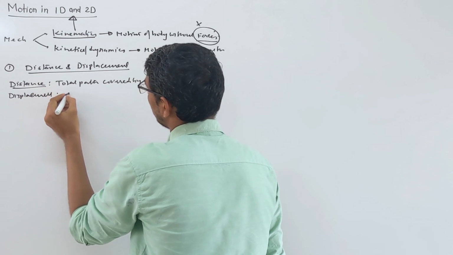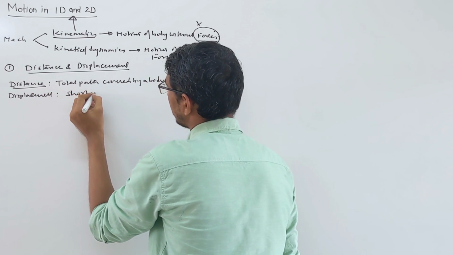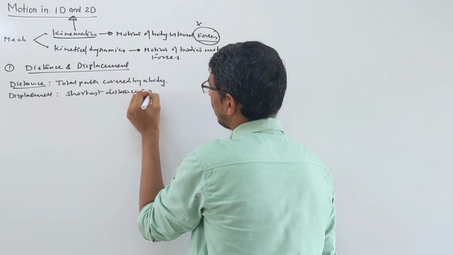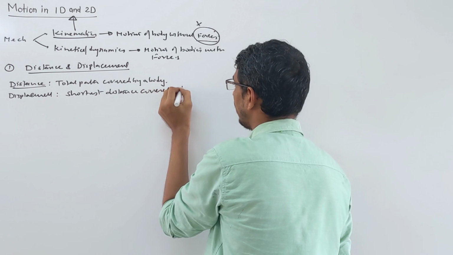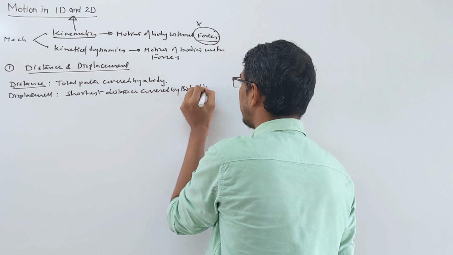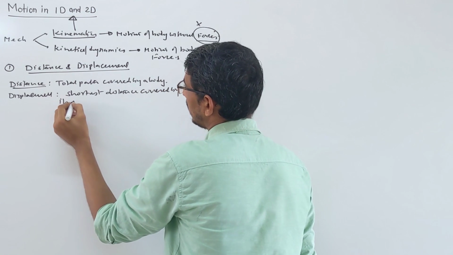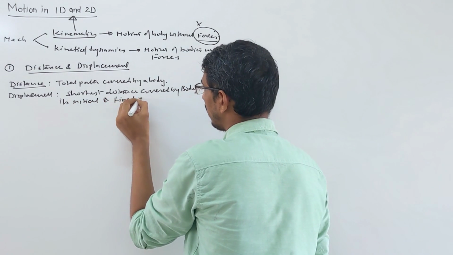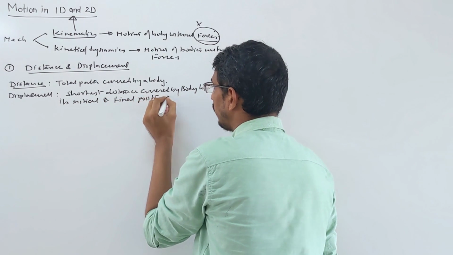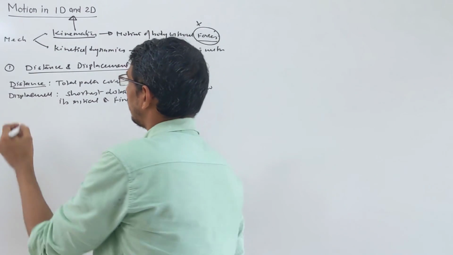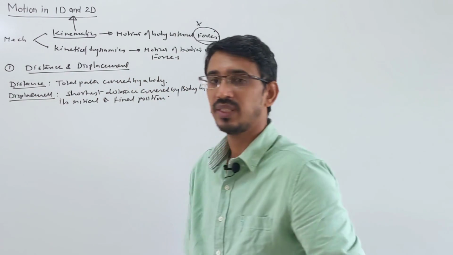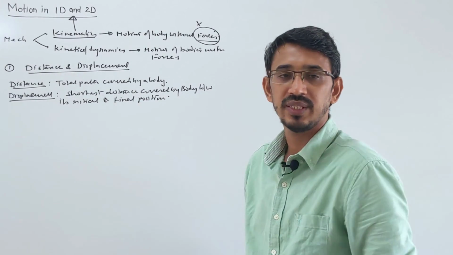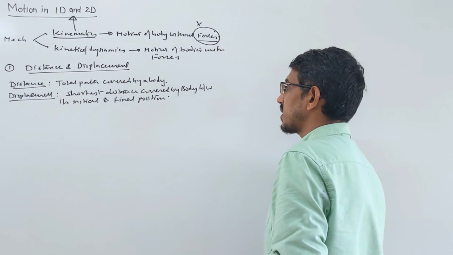It is the shortest distance covered by the body between the initial and final point. You talk about the shortest distance between the initial and final position of the body. The shortest distance is called your displacement. And displacement is a vector, while distance is a scalar quantity.